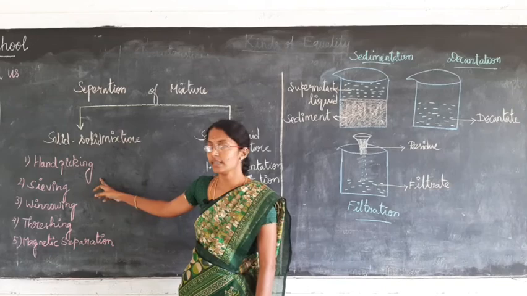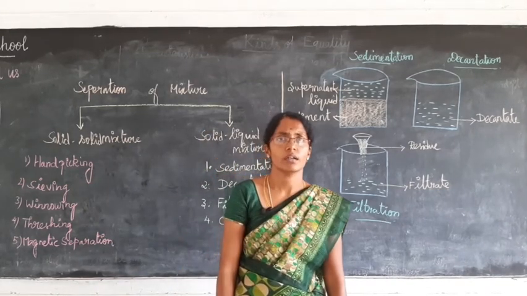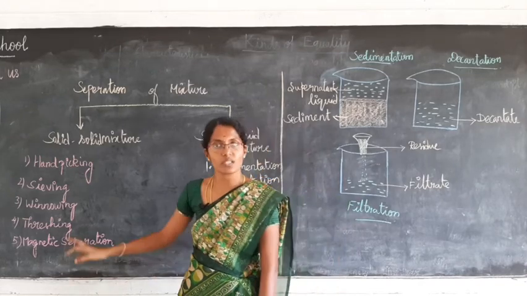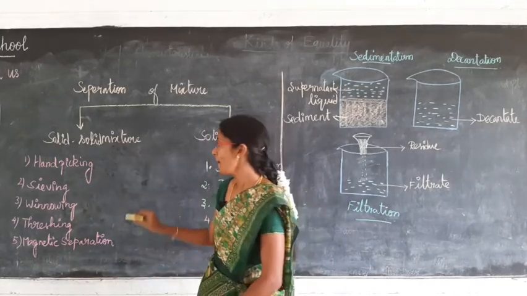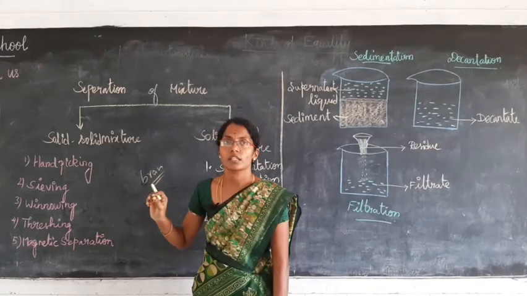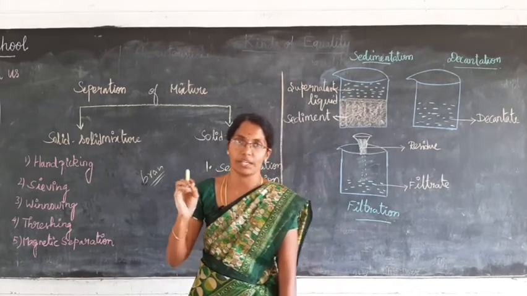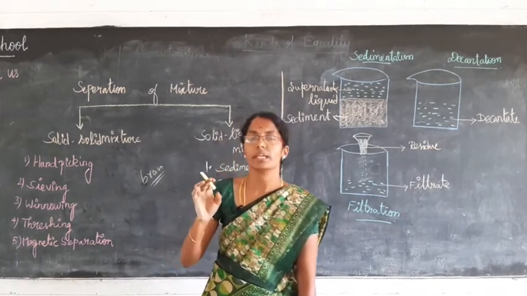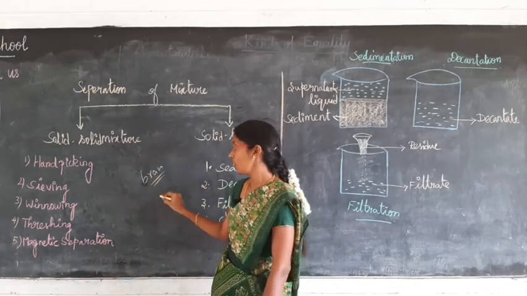Okay, have you all understood? So next, sieving. What do you mean by sieving? Sieving is nothing but the process by which removing the bran. What do you mean by bran? The powdery nature of impurity. The impurities will be in powdery nature. Okay. So removing the impurities, that is removing the bran from the flour. What do you mean by flour?